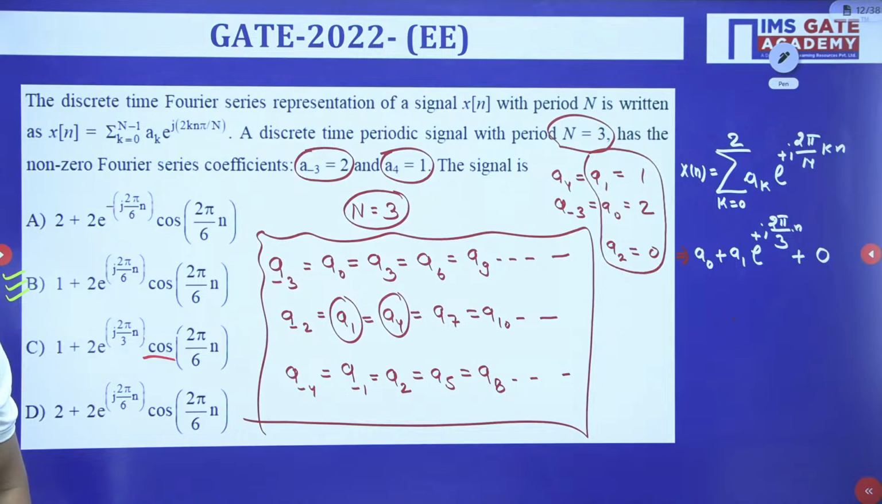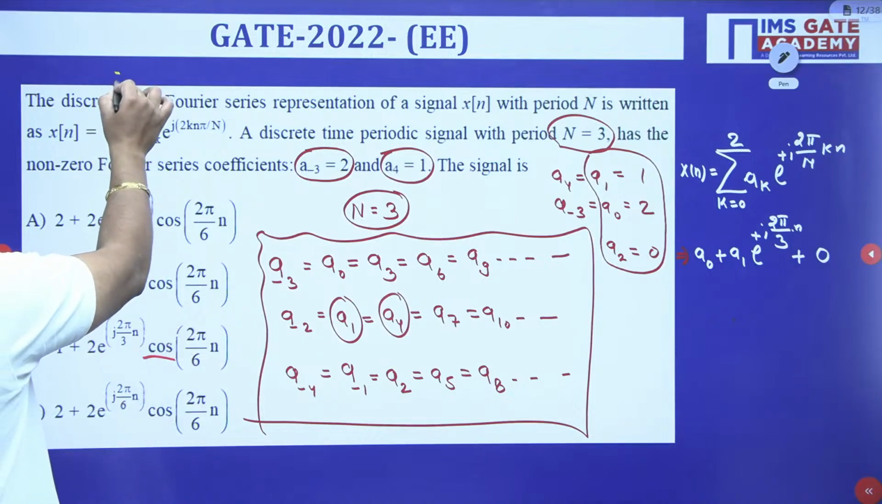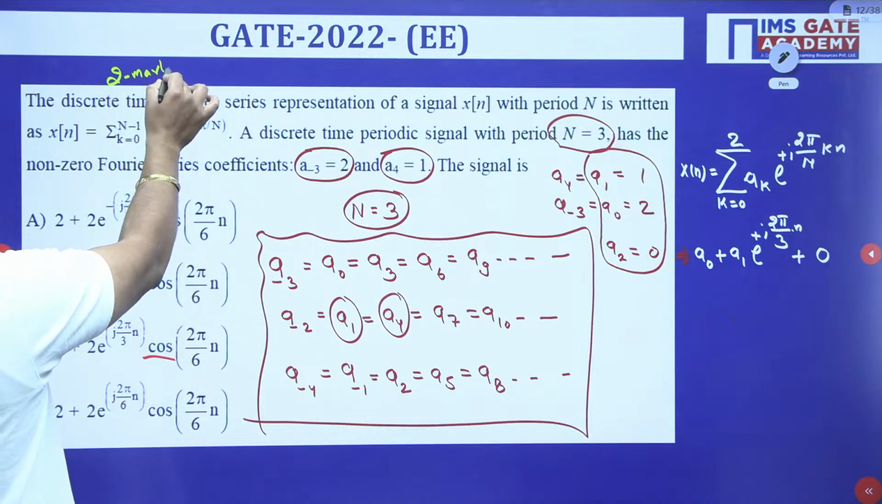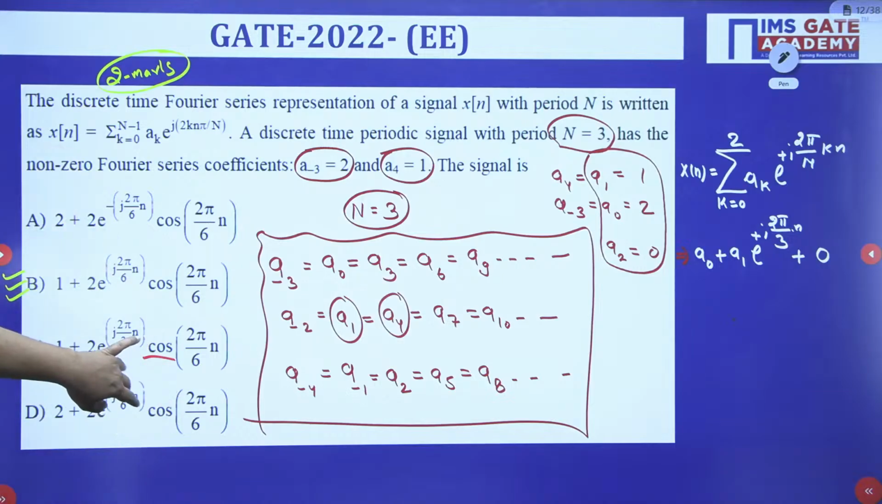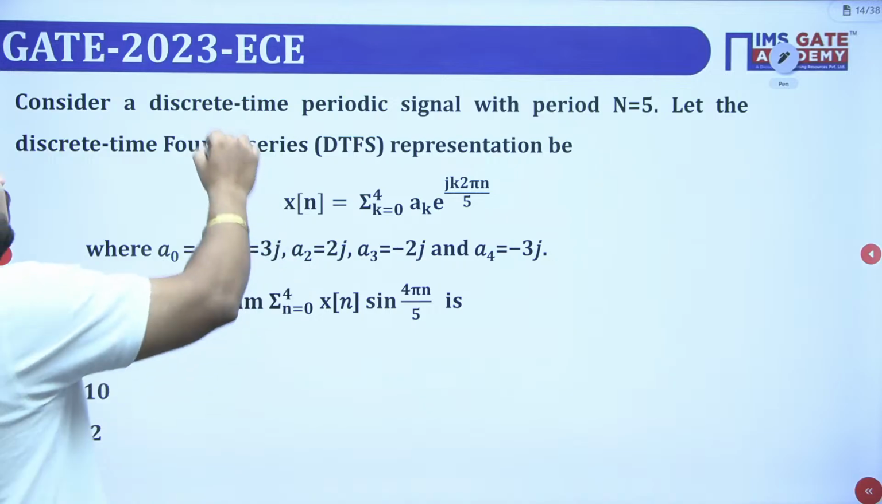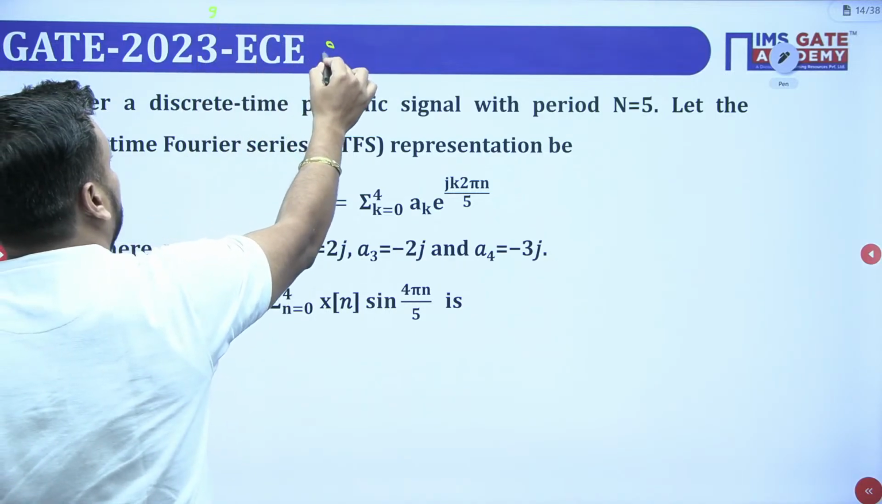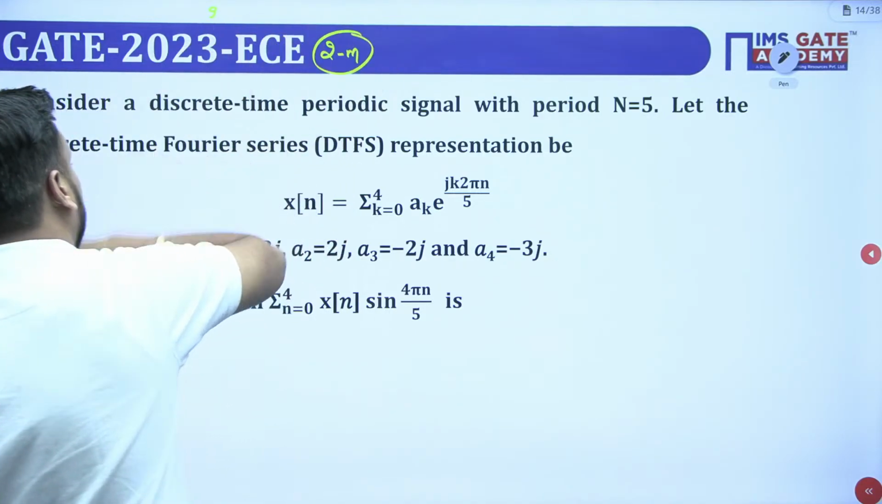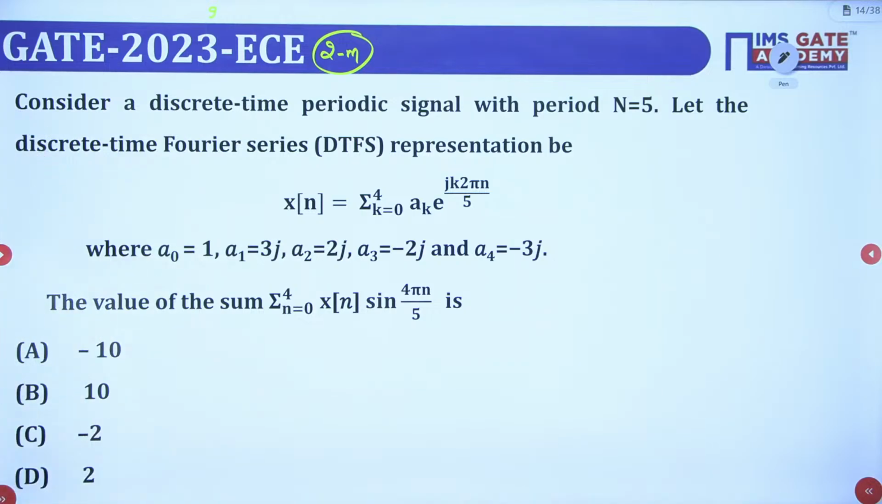So I think this question you have also completed. We can easily complete such types of questions, and it is a beautiful question. It is a 2 marks question asked in GATE. One more question we have that was recently asked last year. Again, it is also a 2 marks question asked for EC, and a very good question.